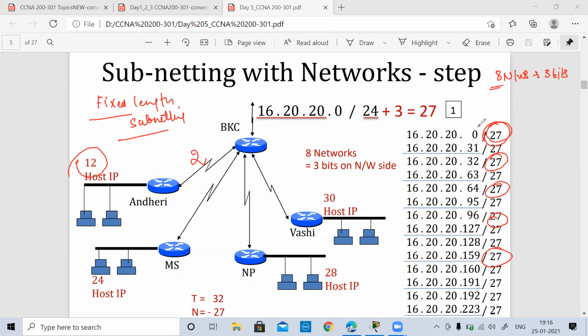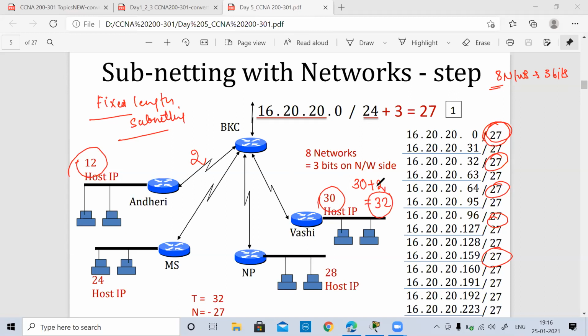Now from the host perspective, we are left to design. Let's see how we calculate from the host perspective. From the given scenario, we first have to identify which branch has the maximum number of hosts. We always take up the maximum number. According to this, the maximum number is 30. They have mentioned 30 hosts. So I have to consider plus 2, because as I just mentioned, we need one for network and one for broadcast. Whatever is given to me, I will add 2 every time. And this is my actual requirement from the host perspective.